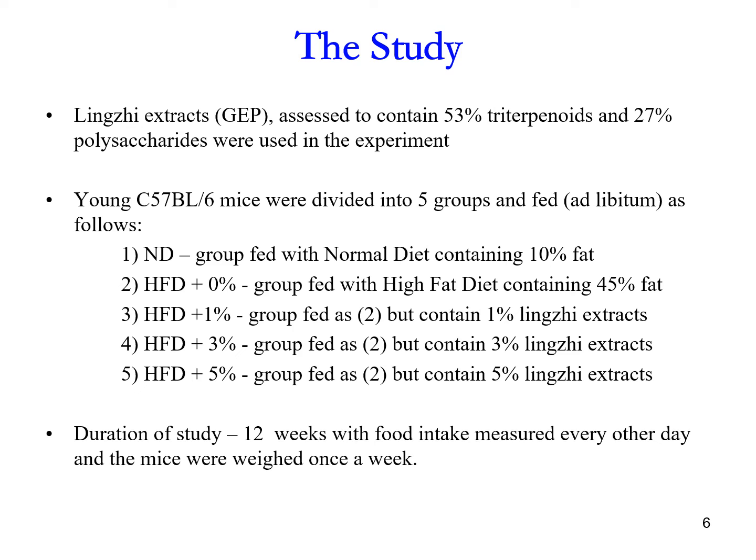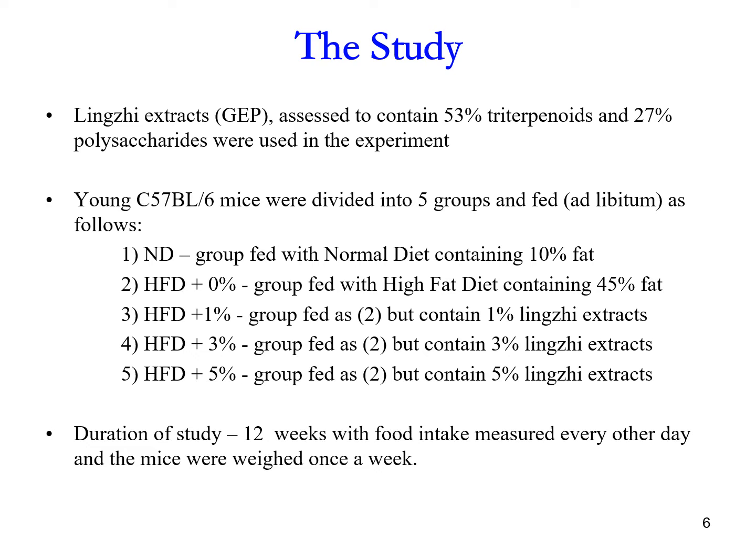In the study, they used Lingzhi extract that contains 53% triterpenoid and 27% polysaccharides. I think such a high triterpenoid content can probably be considered equivalent to our G2. Am I right, Mr. Long?